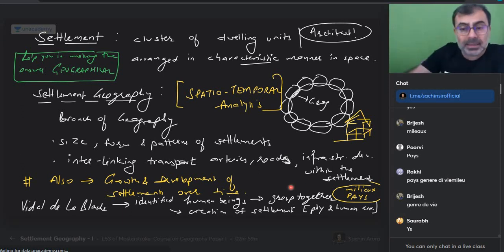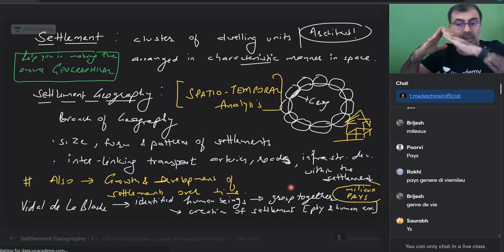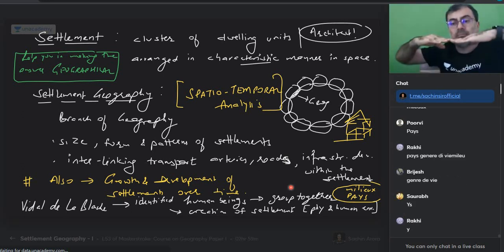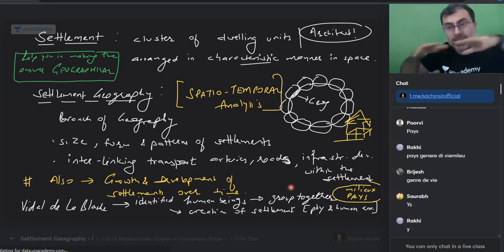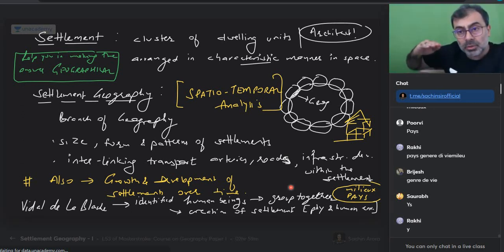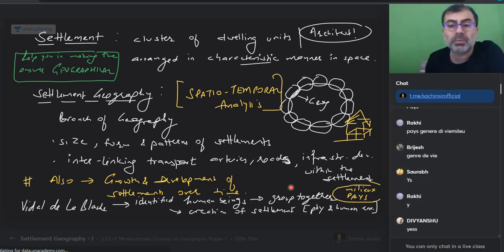अच्छा, in icy areas, taiga region, you will have slanting roofs, so that if snow comes, it goes down. But if you are in Rajasthan, you will have flat roof. You want the water to come and accumulate, and there is water harvesting also happening. In hot areas like Rajasthan, you will find the height of the ceiling is kept higher. Yes, so these are various things that people do.